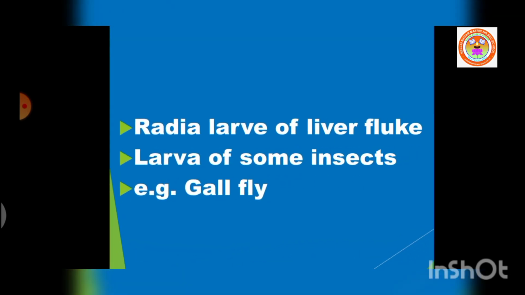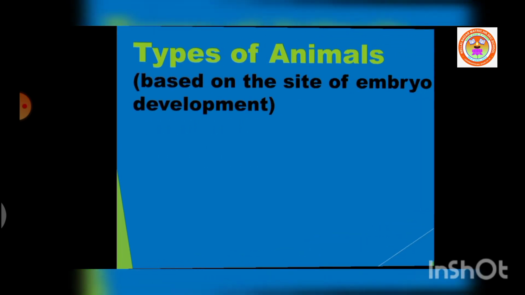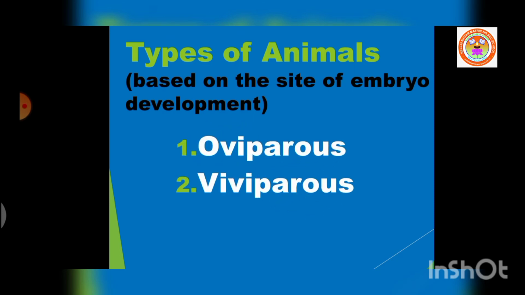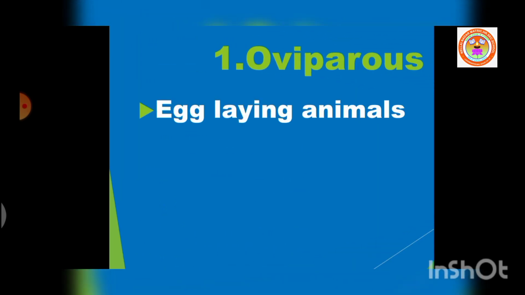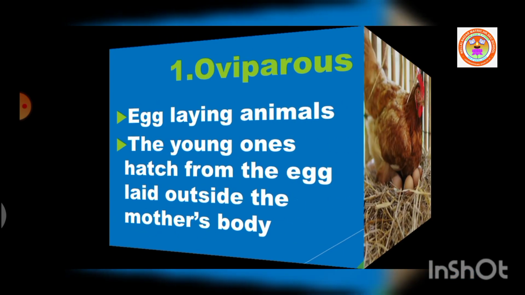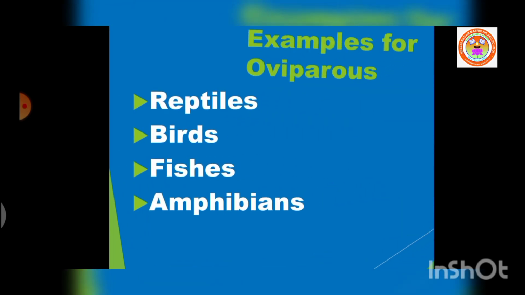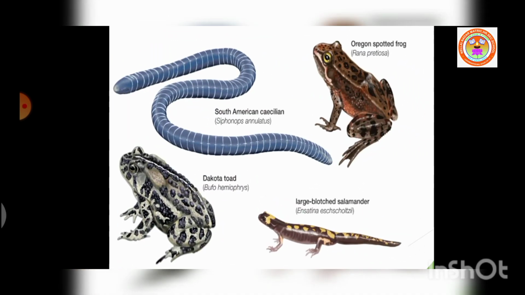Animals are classified into three groups, namely oviparous, viviparous, and ovoviviparous based on the site of development of embryo. In oviparous, the young hatch from the egg laid outside the mother's body. Example: reptiles, birds, fishes, and amphibians.